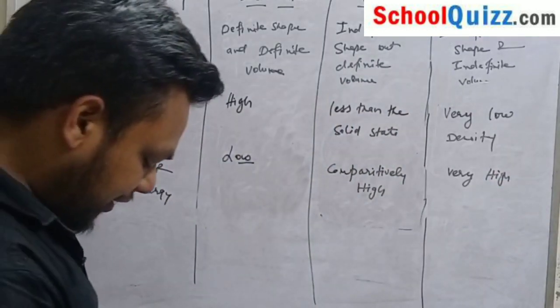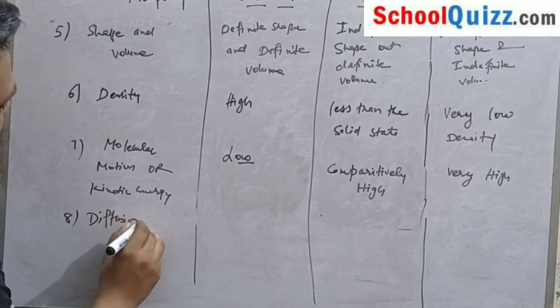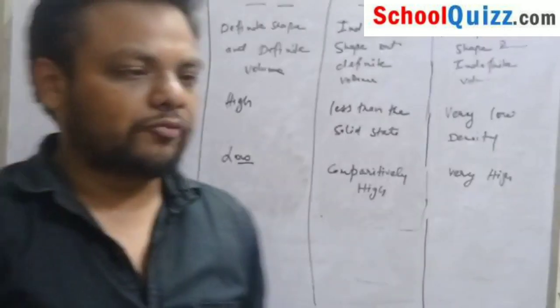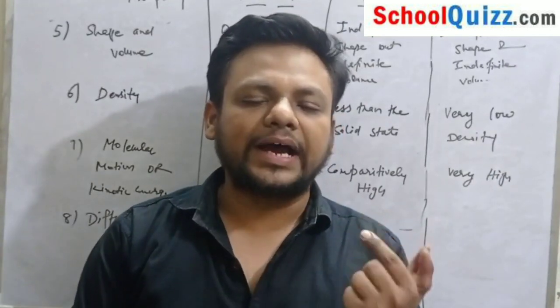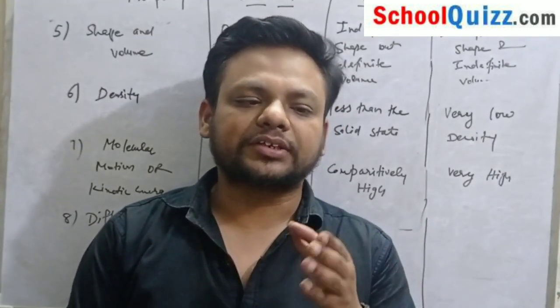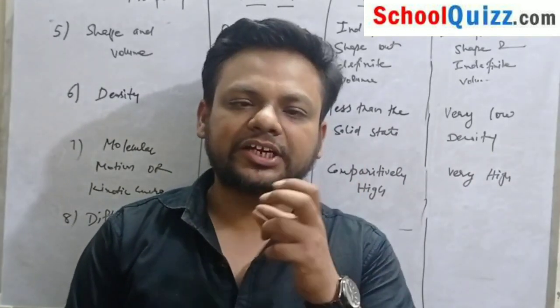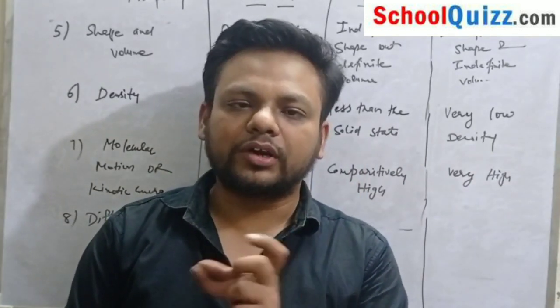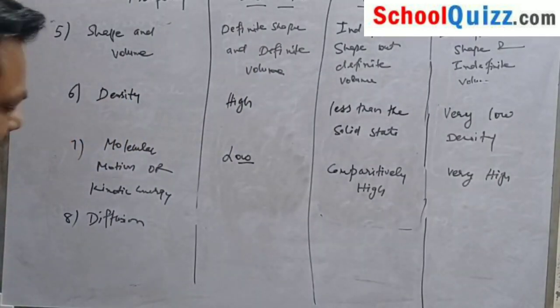The last point is diffusion. What is diffusion? When particles move from high concentration to low concentration, that is called diffusion. In the case of solids, diffusion is negligible.